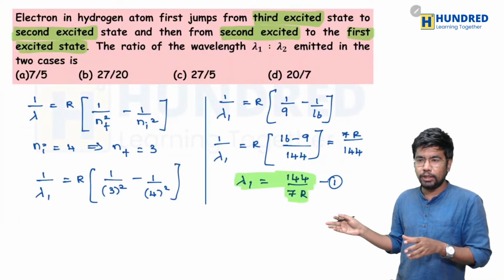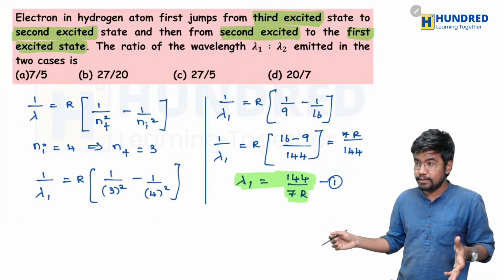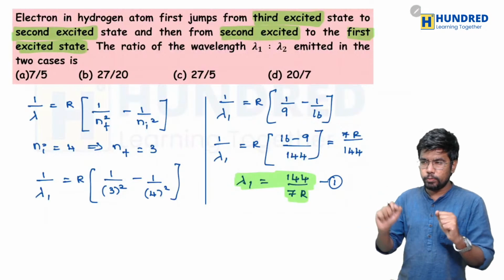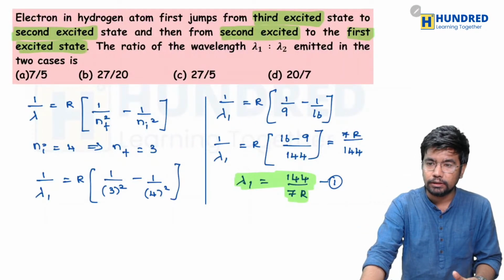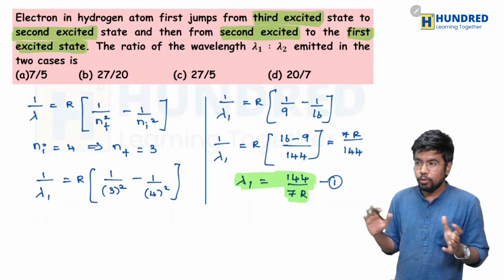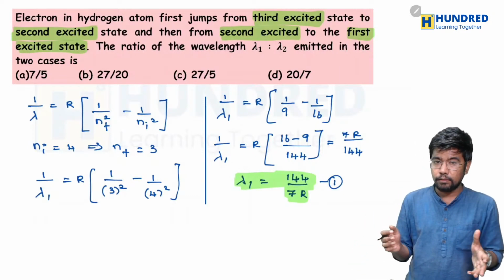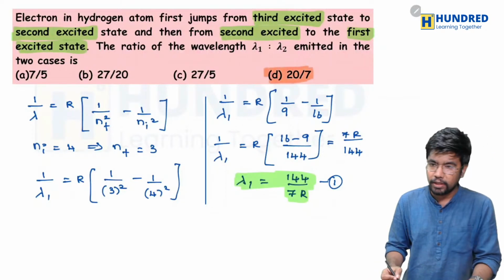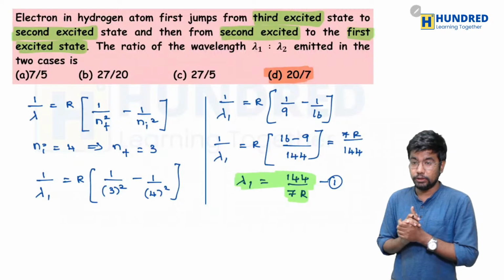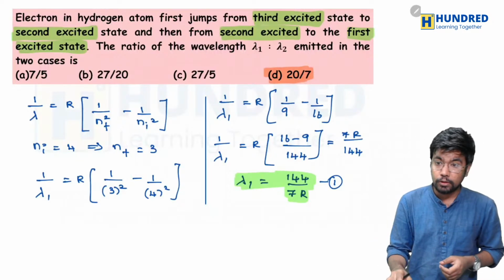Which option is matching then? Can you guys look at the options and tell me which one is matching here? Come on, the comment section is sleeping now. You all got it? How to solve it, right? You can see that option D, 20 divided by 7, is matching. Yes, Madheshwar, good. Okay, so can we move on to the next one?